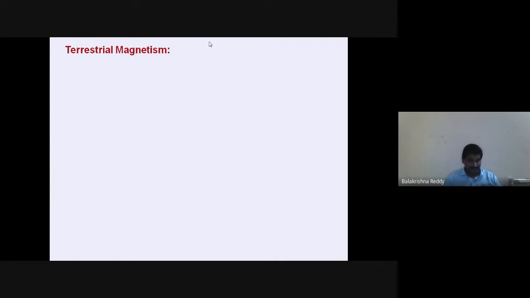This is one study. Next, there are some radiations which come from the universe, a natural background radiation called cosmic radiation. Whenever this cosmic radiation enters the atmosphere, it ionizes the gases.